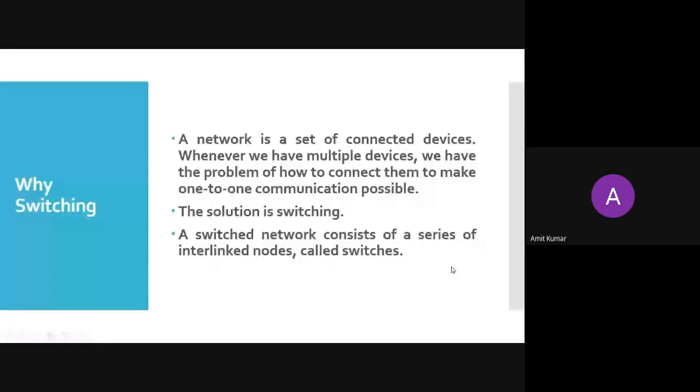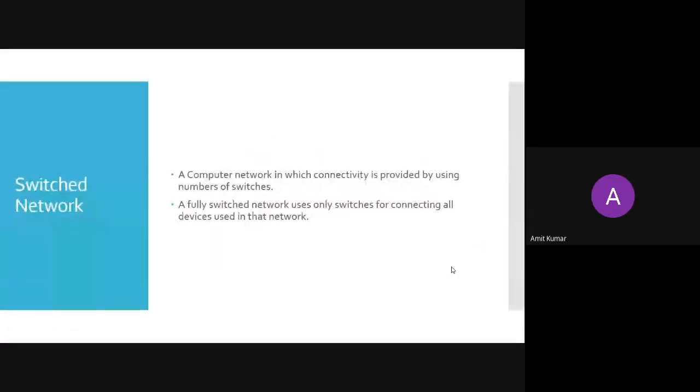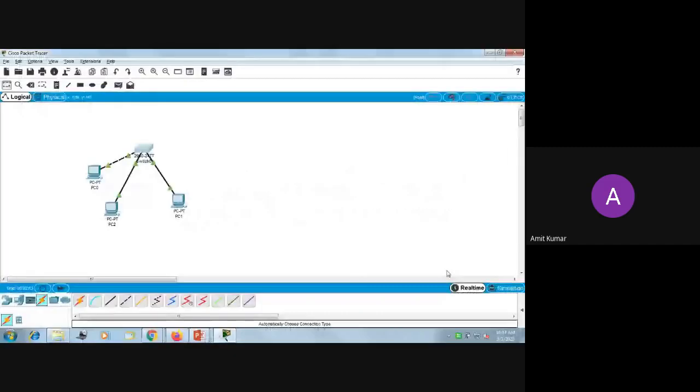So now we move to the switch network. Which network is called a switch network? A computer network in which the connectivity is provided by using switches is known as a switch network. In this example, we have used only a single switch. You can use multiple switches to connect more devices.